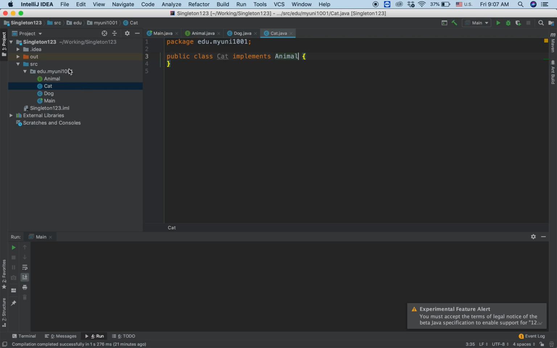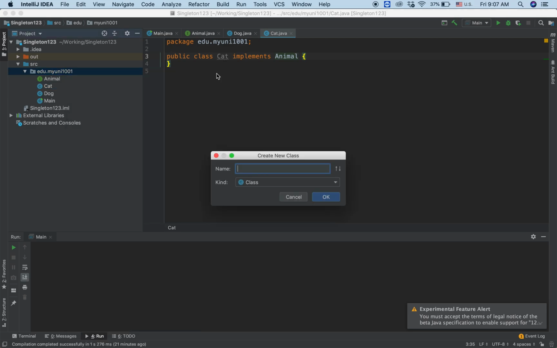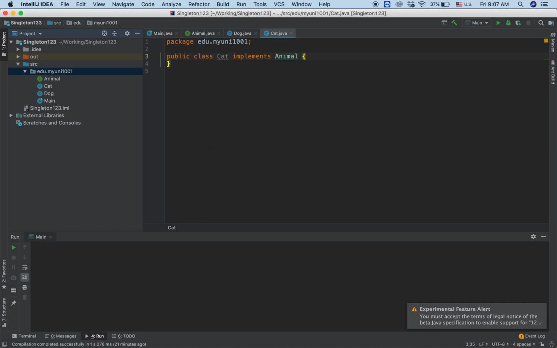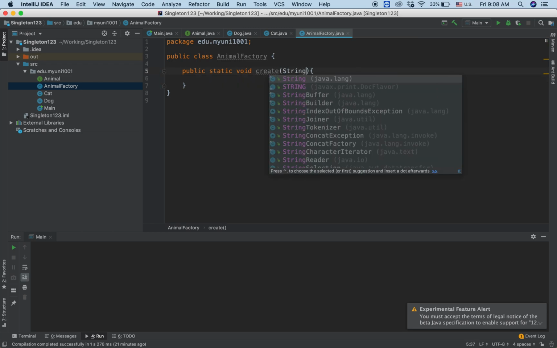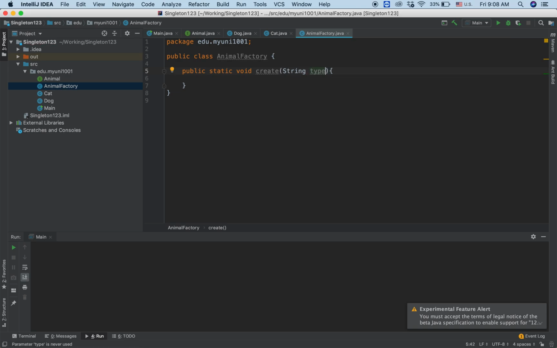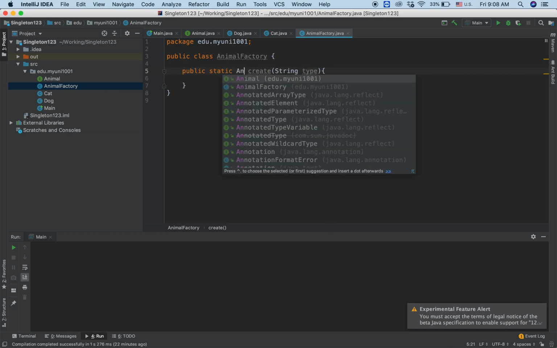There we go. So let's say we have a class called AnimalFactory. In this factory, we will have a method, let's say public static void create. Depending on the input here, let's say the type of the animal, we will return the animal that is required. So we change the void here into Animal.